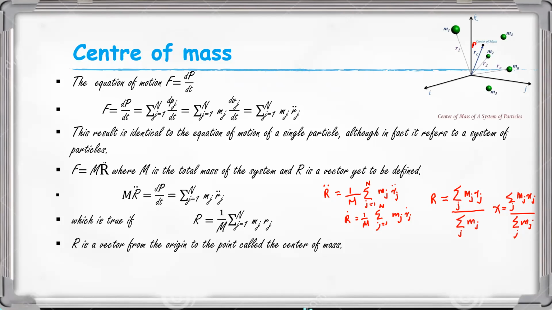Here we represent it as capital R, and that point is called the center of mass because if we multiply the total mass of the system with the double derivative of the position vector, it will give the total force, or the total system can be represented by a single particle having the total mass m, which has a position vector R.